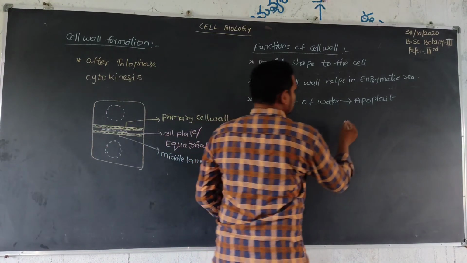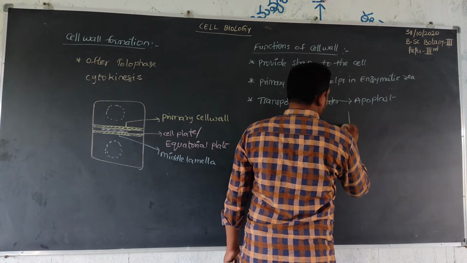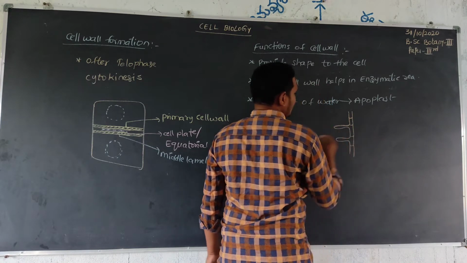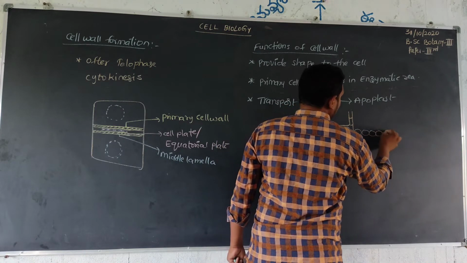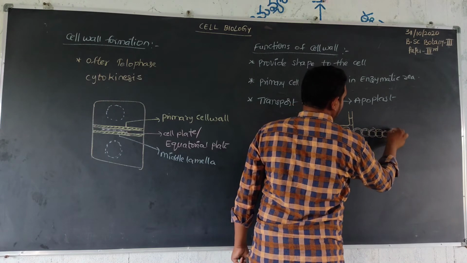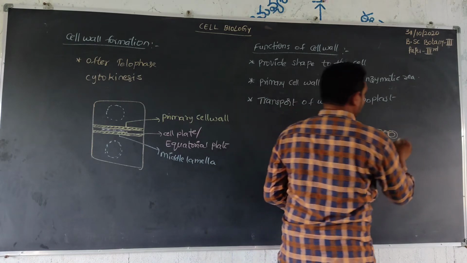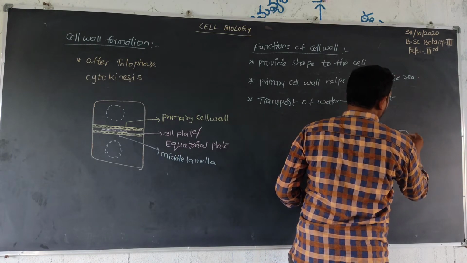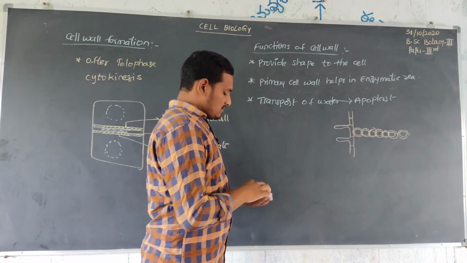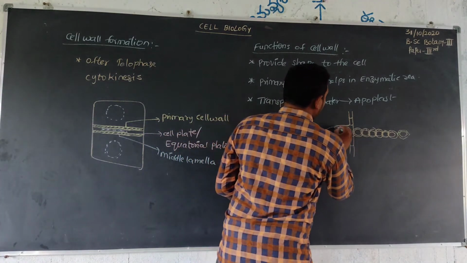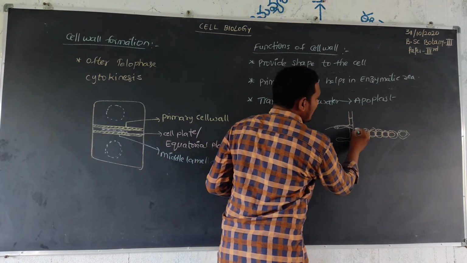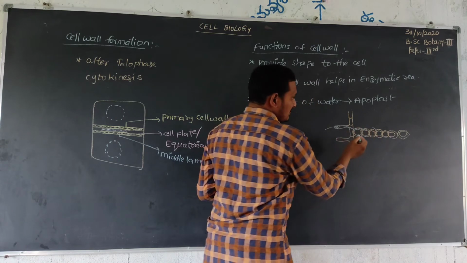For example, this is the root hair, these are cortex cells, and then this is the xylem. So the water from the root hair first only touches a cell wall, then touches the cell wall of another cell.